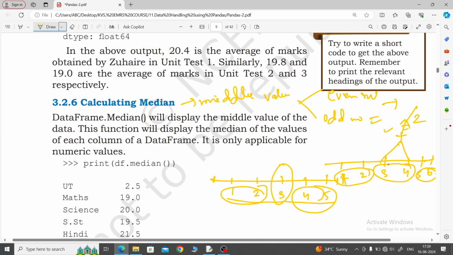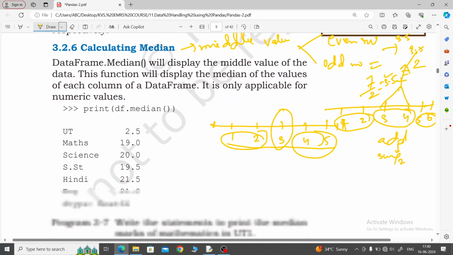So 3 plus 4 is 7, 7 divided by 2 is 3.5, your middle value will come. You take the 2 middle values, then add them. After adding the sum you divide it by 2. Then you will get the median value. In programming we do not need to do it because the system will do it automatically. So this is the median value.